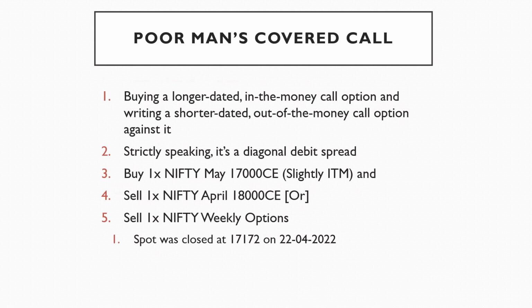So this is how poor man's covered call is considered generally. Or what you can do, same month, May month itself, near to that, instead of 18,000 call, one can sell 17,500 call also. Spot closed the previous day at 17,172 as on 22 April 2022.